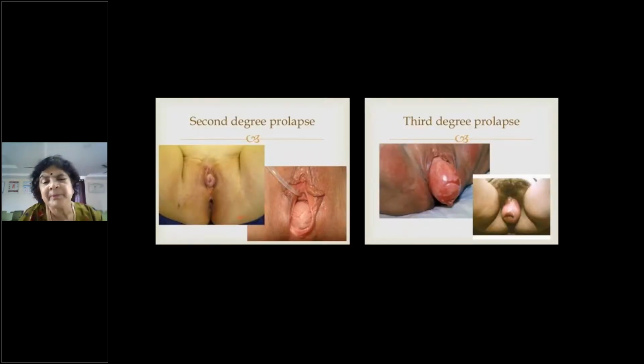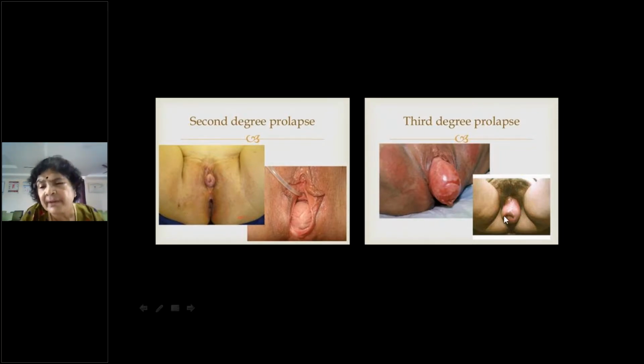So these are some of the pictures of prolapse. Yes, can you see all of you? So this is just a second degree prolapse, which is just at the introitus. Can you see? This is more of a cystocele. So here it is outside. But how do you know that this is prolapse? How can you say it can also be something else? How do you know it is prolapse?